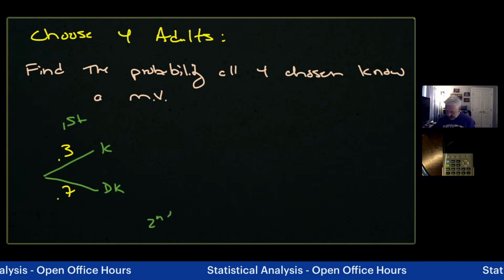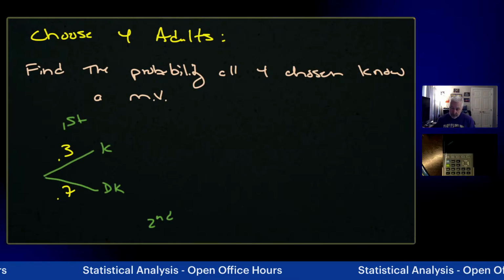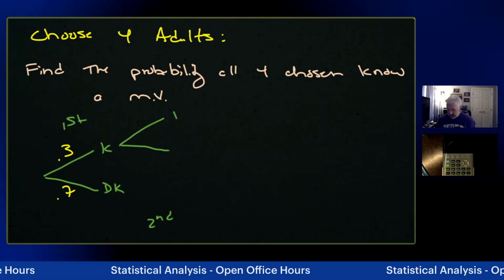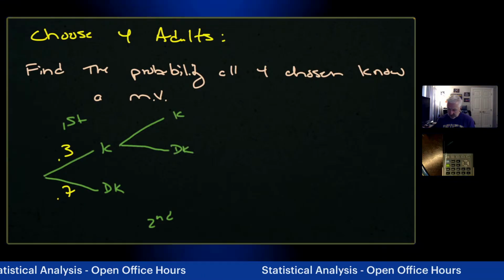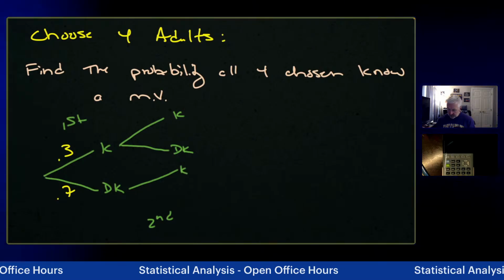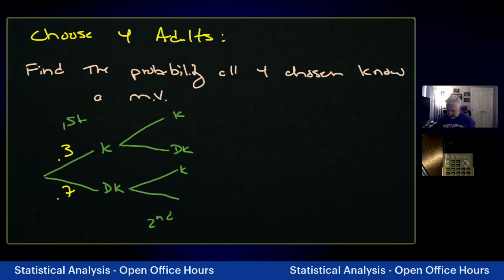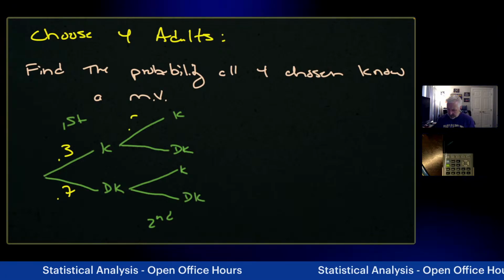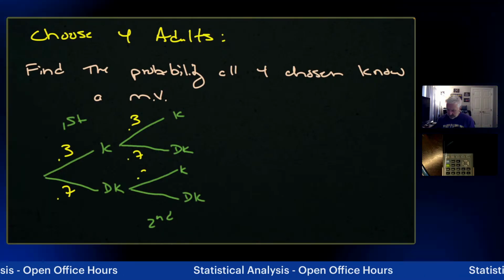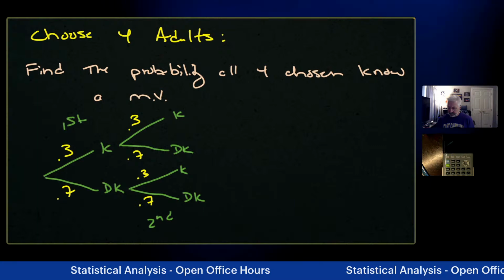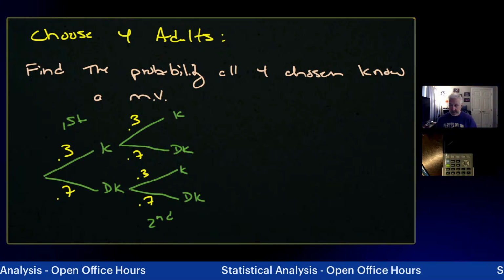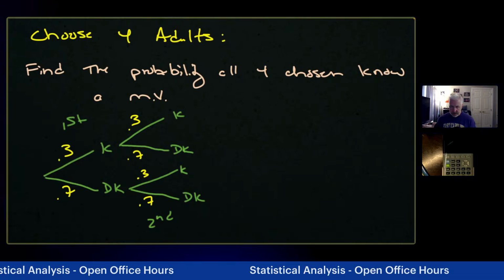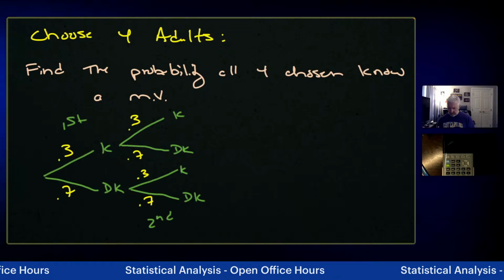So let's go to the second one. If the first one knew a murder victim, and then we chose the second, either knows or doesn't know. And if the first doesn't know, then the second is also either going to know or don't know. Now the same probabilities apply. I'm just going to write them out here. So we've got 0.3, 0.7 to don't, 0.3, and 0.7. Now we chose four.